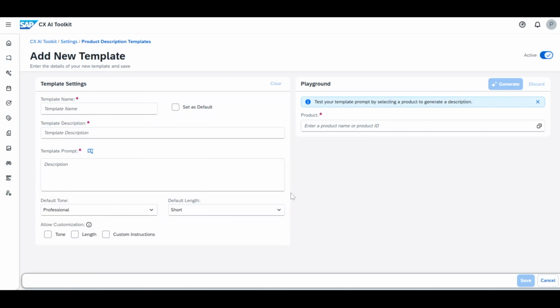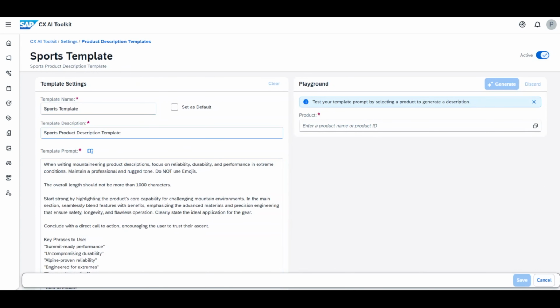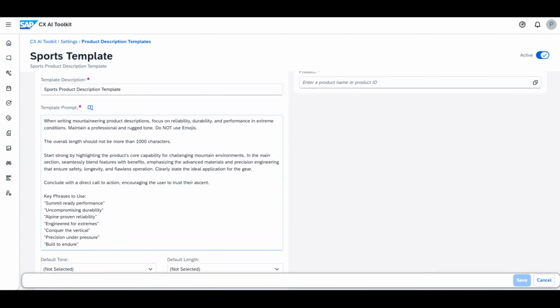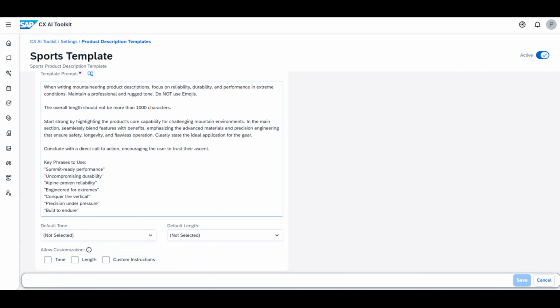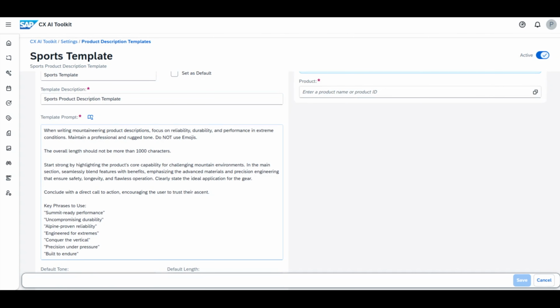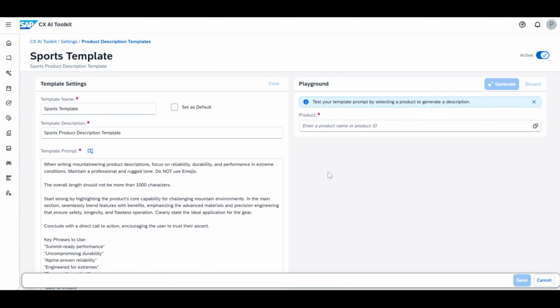You just edit this, and you can see that you have a template name, description, and in the template prompt, you have already given instructions when writing mountaineering product descriptions: focus on reliability, the overall length, and you could conclude with a direct call to action, encouraging the user to trust their essence. So this is where you could give your own prompt, and this is the place where you could enter a product, and this is a playground that's available.